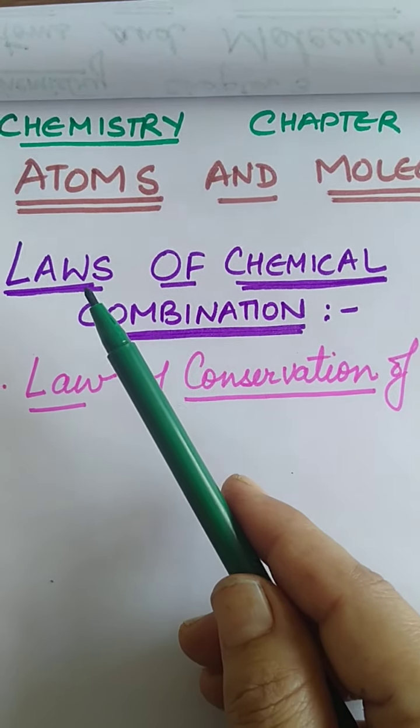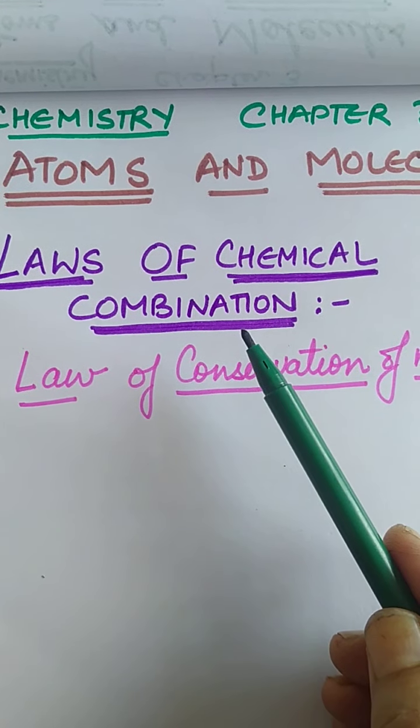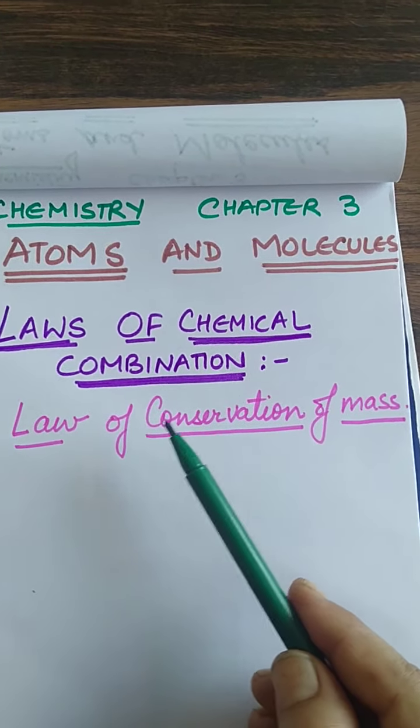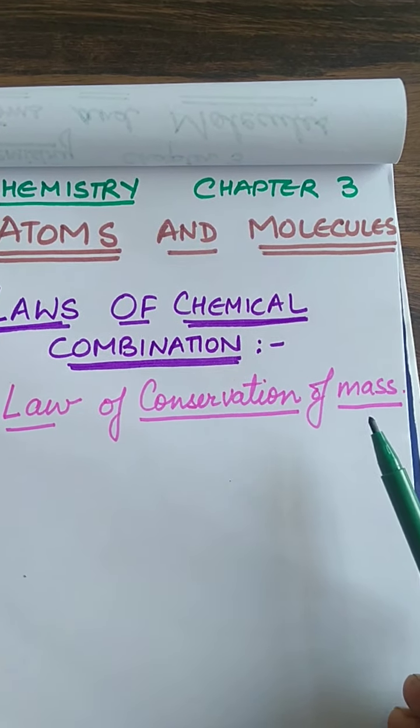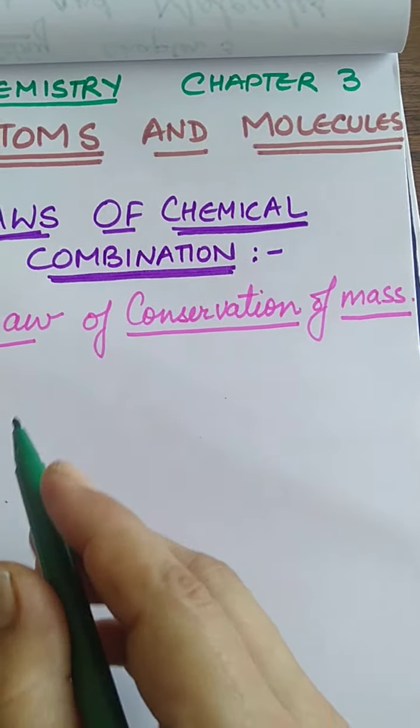So, Lavoisier formulated two laws of chemical combination. The first law is the law of conservation of mass. What does this law state?